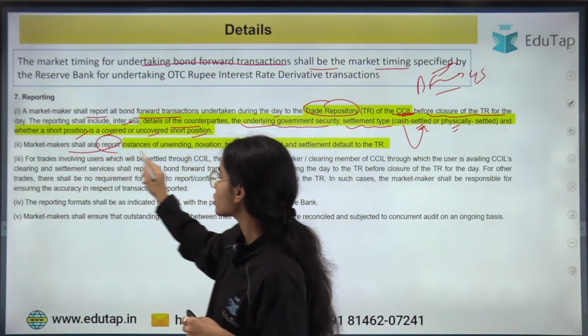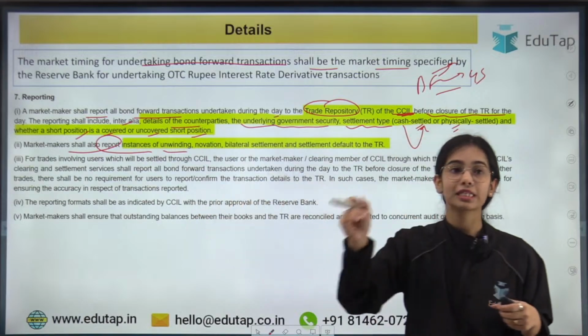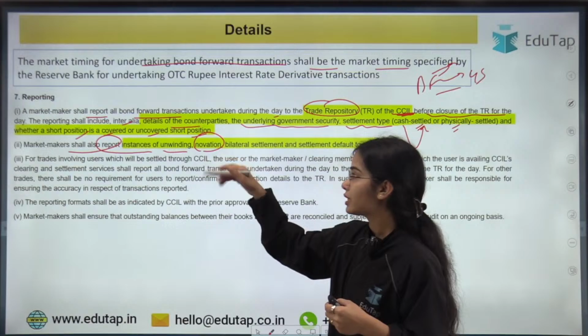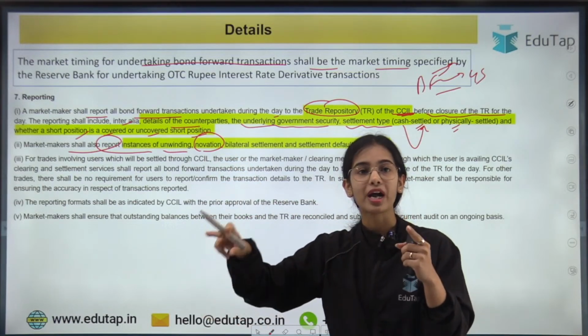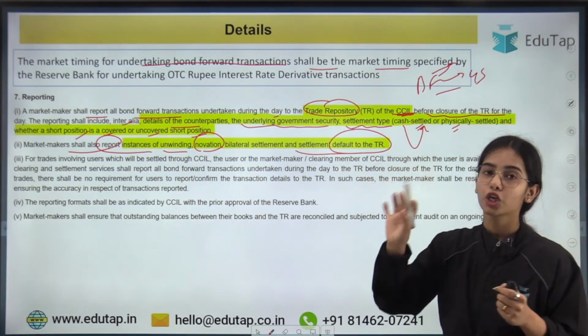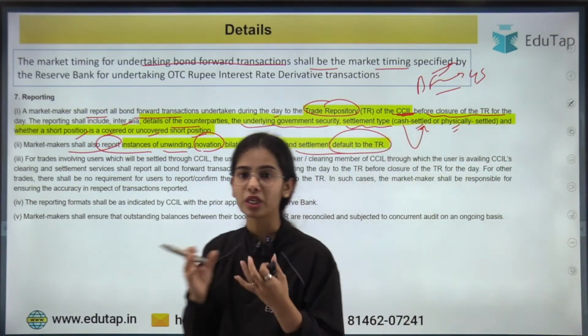Market makers shall also report instances of unwinding, if there is unwinding happening by a particular counterparty. Novation, that is, novation has happened and the contract has been transferred to some other entity. Bilateral settlement and settlement default to the trade repository. So all this reporting has to happen.